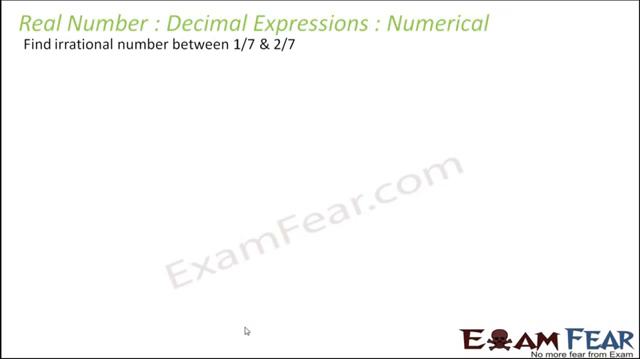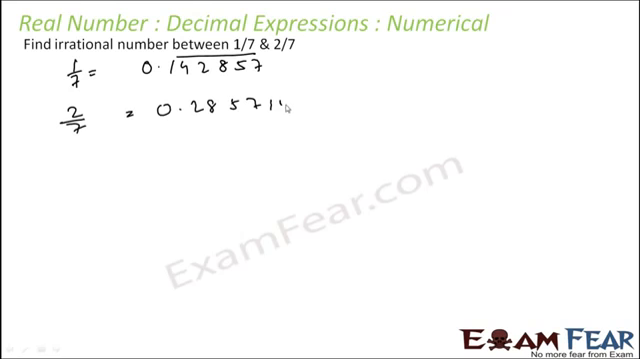Let's take some numerical. Find the irrational number between 1 by 7 and 2 by 7. So let's see the value of 1 by 7. We have done one numerical for 1 by 7, you can go back and see the value of this. This is the value of 1 by 7: 0.142857. And 2 by 7 also you can calculate, that will be 0.28571.